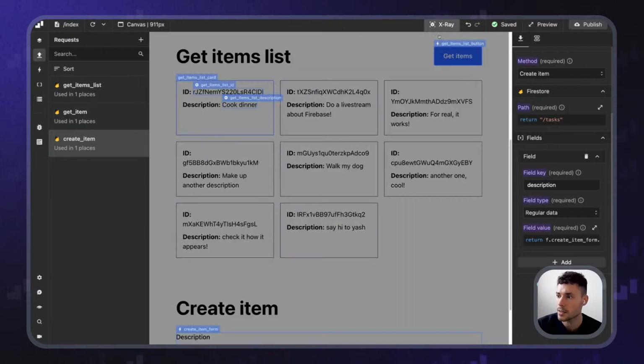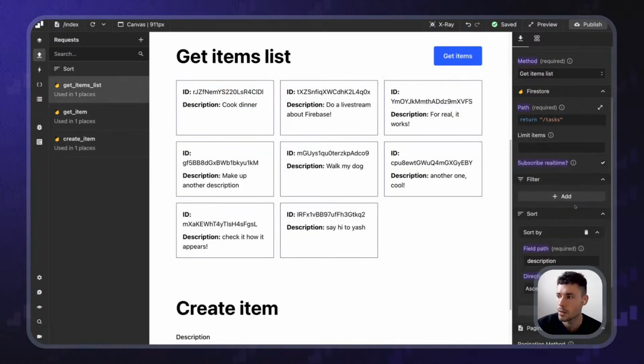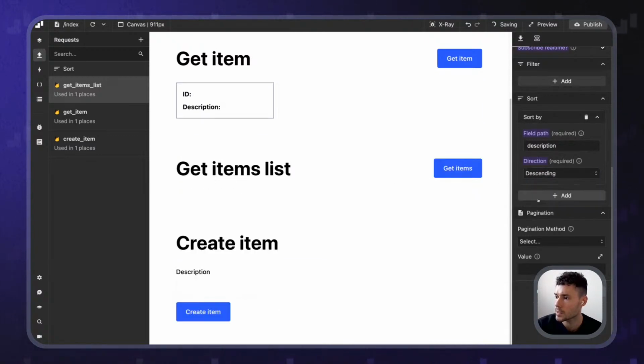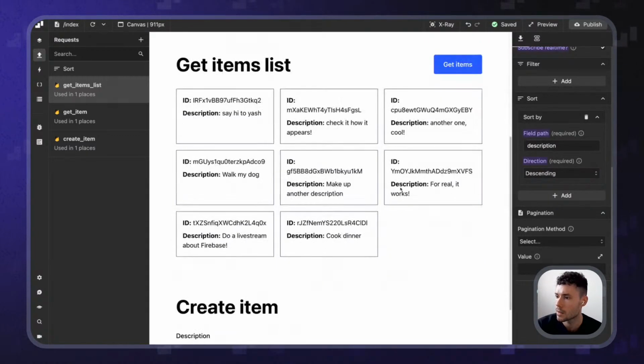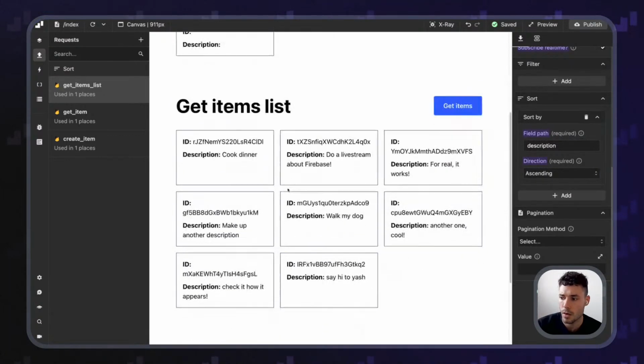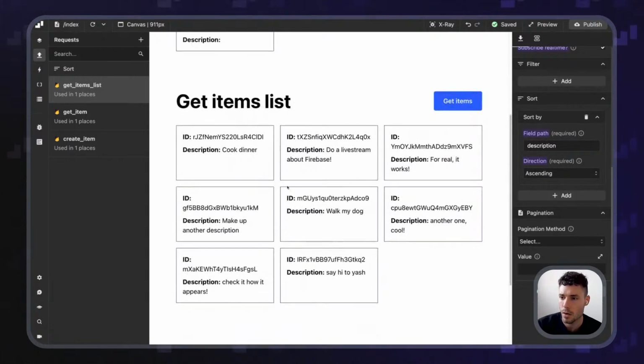Now I'm realizing that the sorting is actually not right. Something is not working as expected in here in the sorting. So we're going to look into it. Actually, yes.